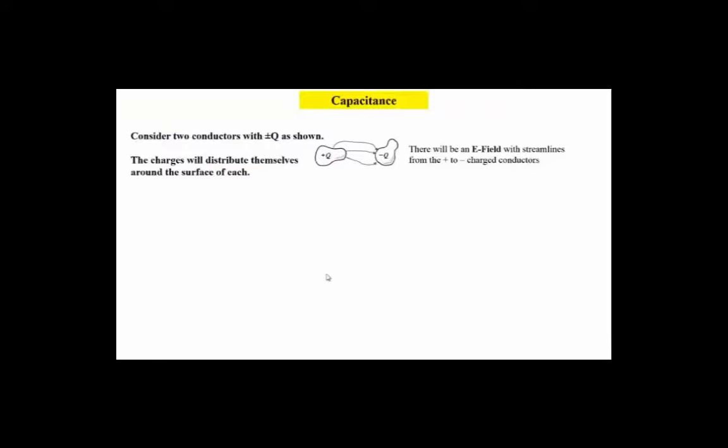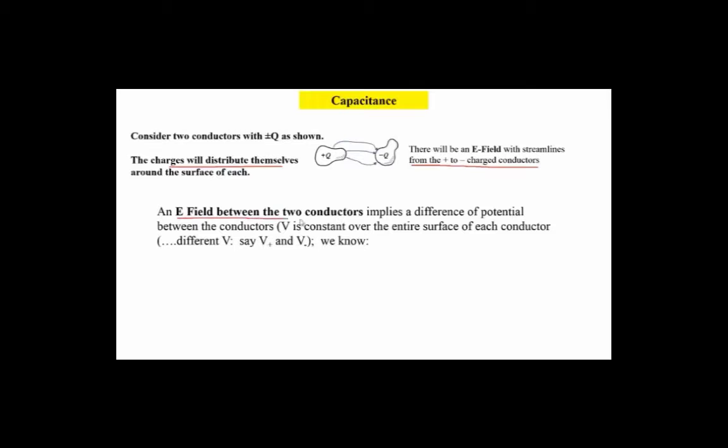We're ready to attack capacitance, and let's consider two conductors that have two charges, plus Q and minus Q. We know that there will be an E field between them from the plus to minus charged conductors, and the charge will distribute itself along the outside surfaces of these two objects. Thus an E field exists between the two conductors. That means there's a difference of potential between them, because if we integrate from one conductor to the other, the E field dot dl will give a potential difference.